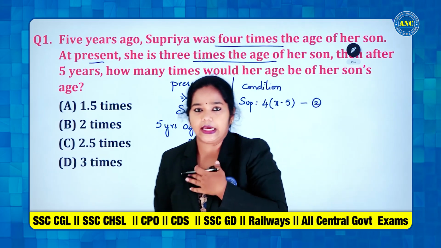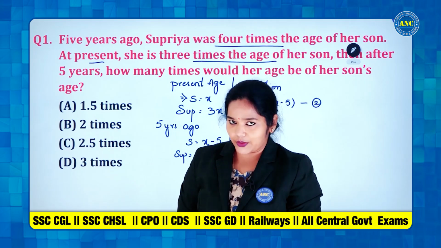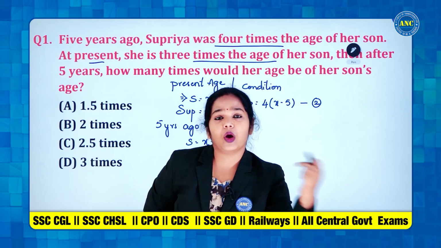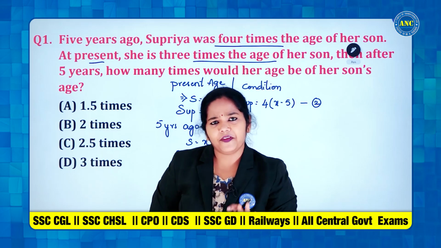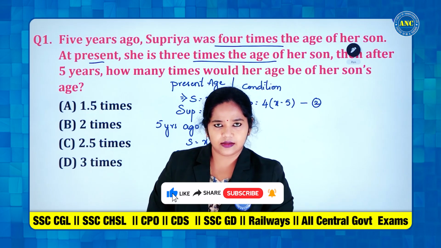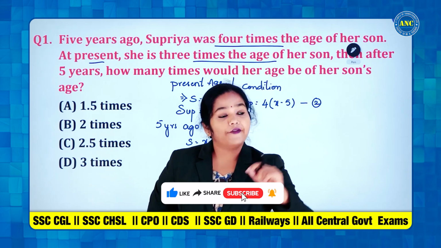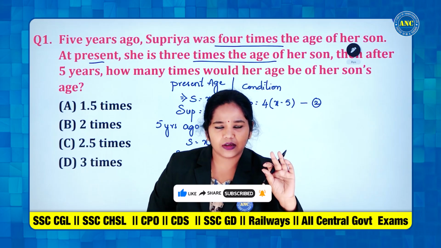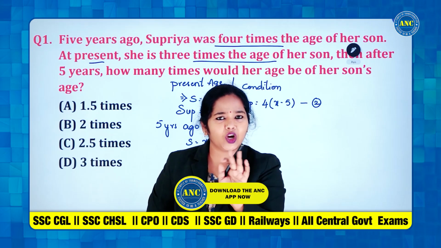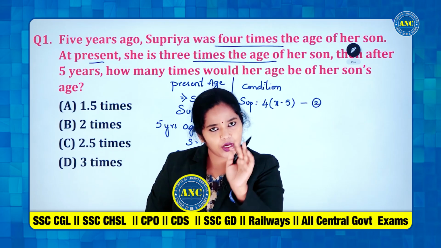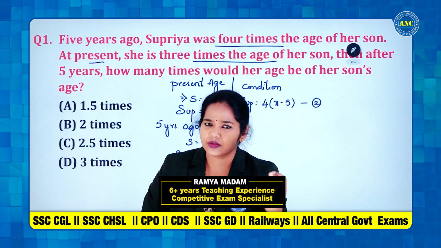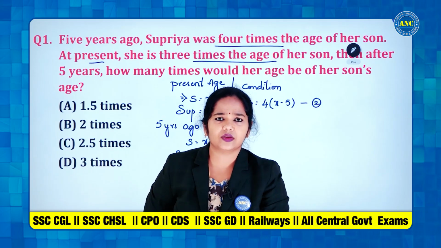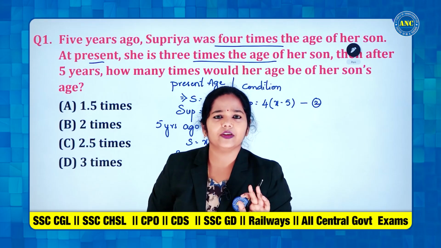See, if my age is 20 years now, of course I am not 20, but still, if my age is 20 years now, 5 years back, what will be my age? 15 years only. Whatever may be the situation, whatever may be the condition, my age will not change. Do I acquire another 2 years or 3 years? No. 5 years back, it will be 15 years only. Now it is 20 years. After 5 years, it will be 25 years only.